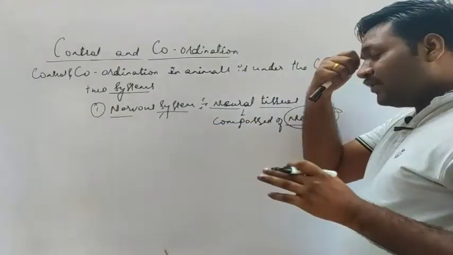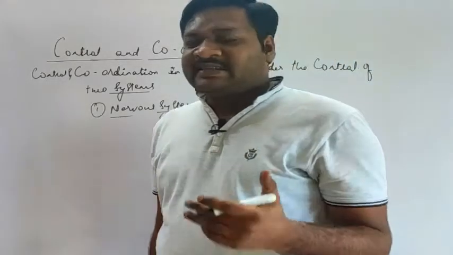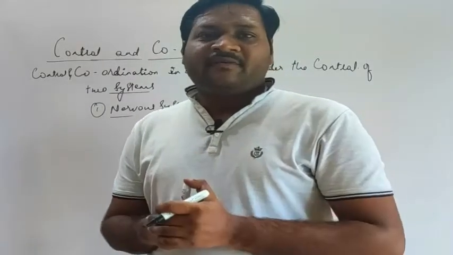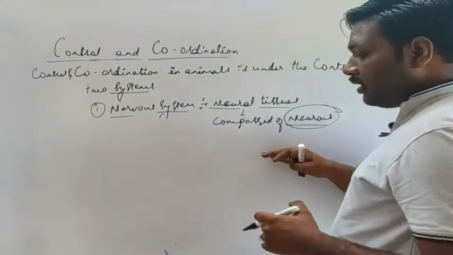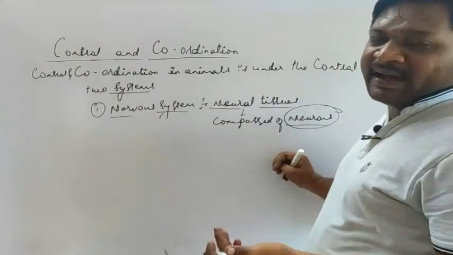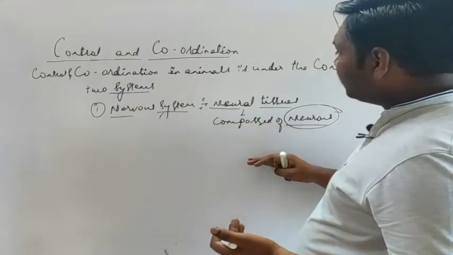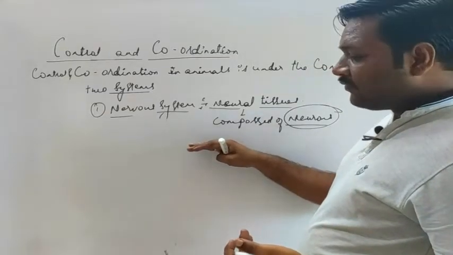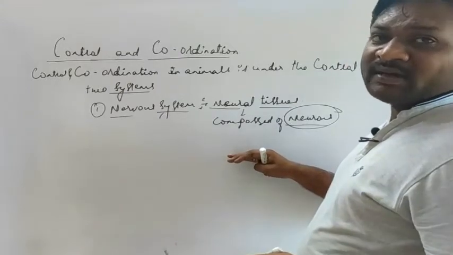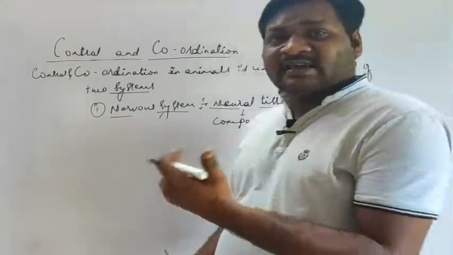The nervous system consists of two main parts, that is the CNS and the PNS, the central nervous system and the peripheral nervous system. The central nervous system includes the brain and spinal cord, while the peripheral nervous system includes the somatic neural system and the autonomic neural system, and further it is again divided.